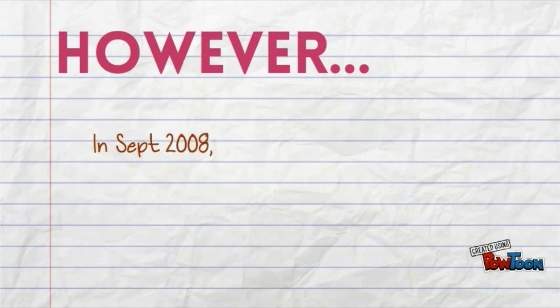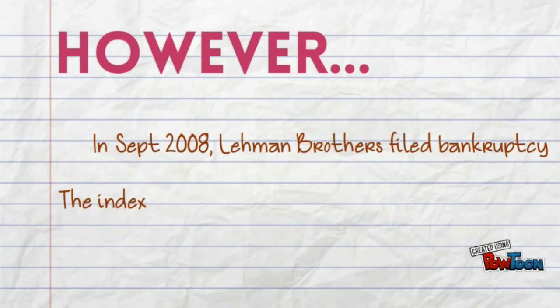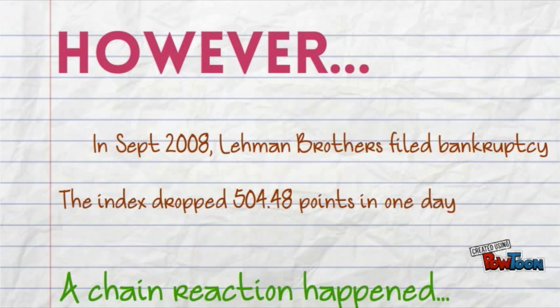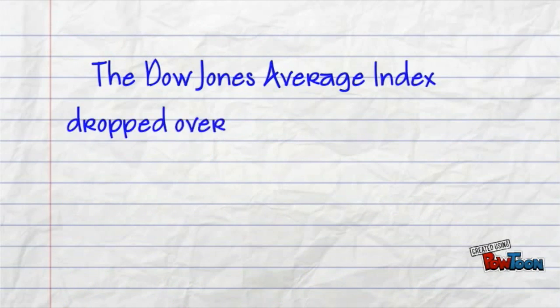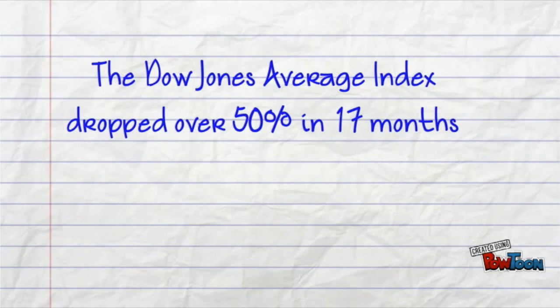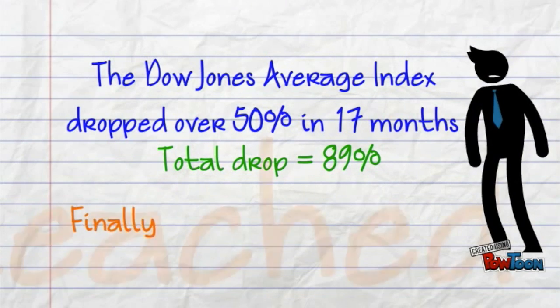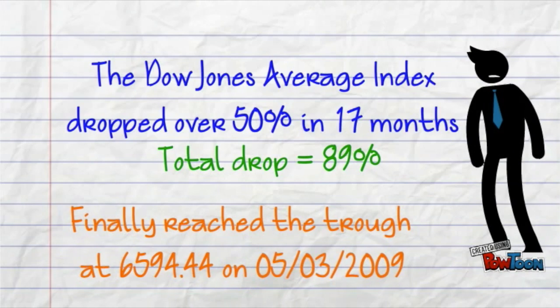However, in September 2008, Lehman Brothers filed for bankruptcy, and this led to a decrease of over 500 points in the Dow Index. A chain reaction happened after the fall of Lehman Brothers. The Dow Jones average dropped more than 50% over the 17 months after the credit crisis, and with a total drop of 89% over the following 16 months, the index finally dropped lower than 7,000 in March.